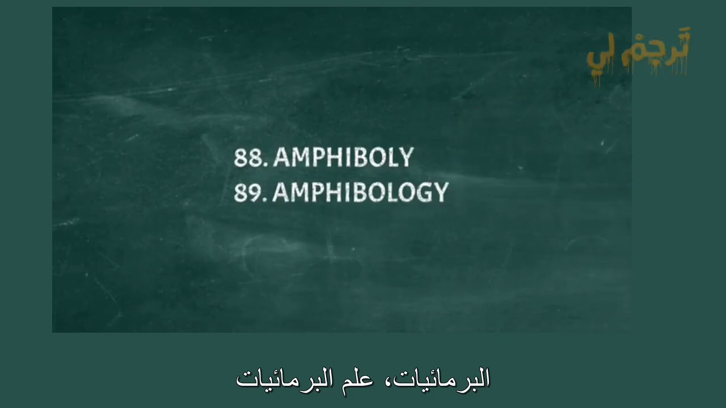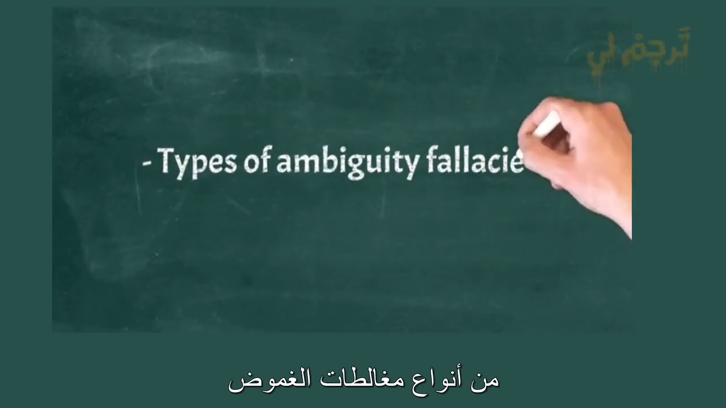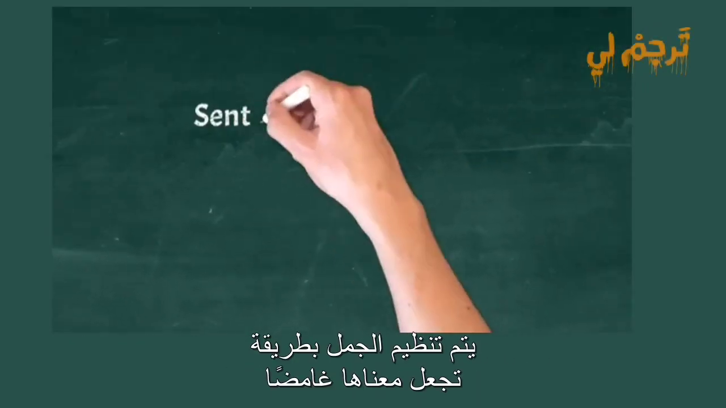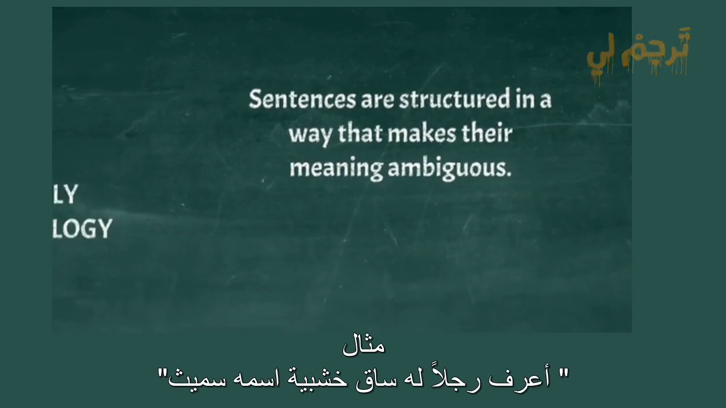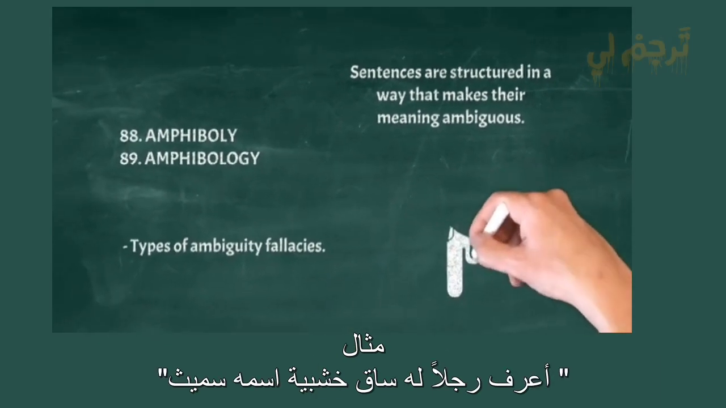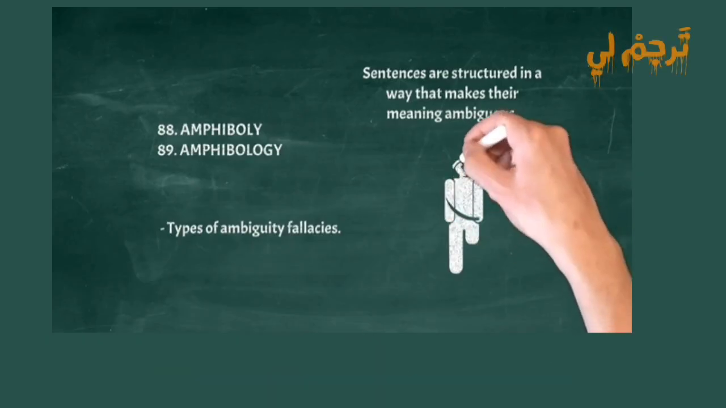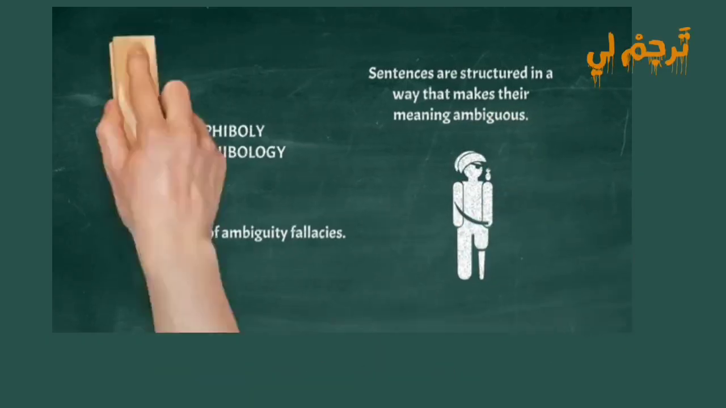Amphiboly, amphibology. Types of ambiguity fallacies. Sentences are structured in a way that makes their meaning ambiguous. Example: I know a man with a wooden leg named Smith. What's the name of his other leg?